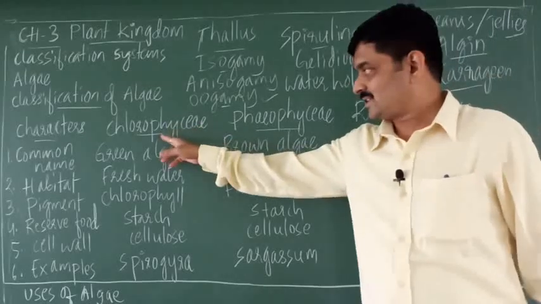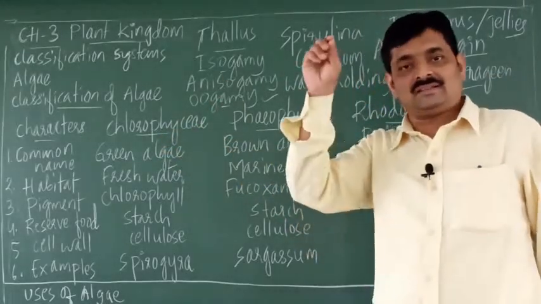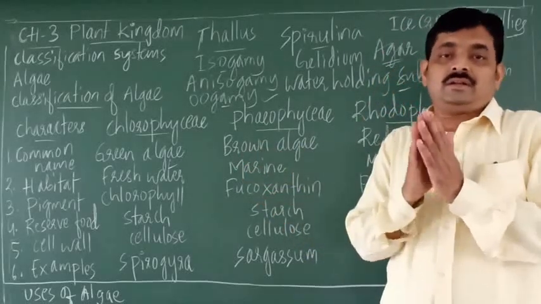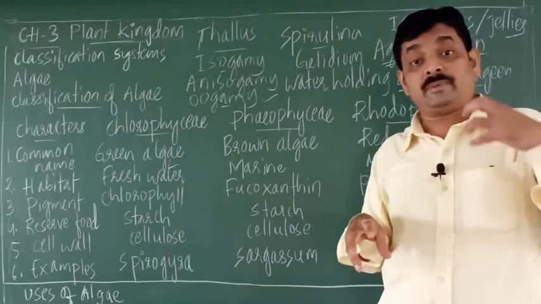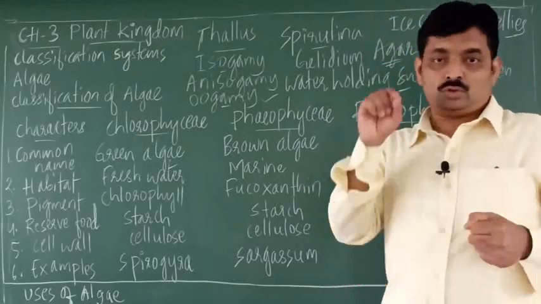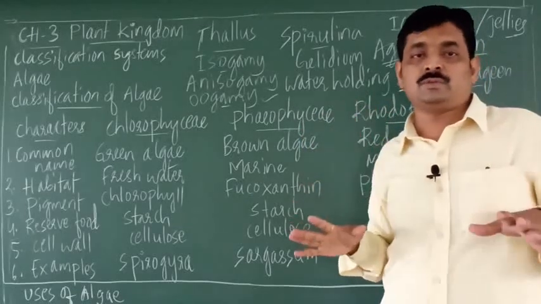You have to practice these terms. Write them and practice many times, because you come across many difficult words or terms in biology. So you have to practice all the words and be familiar with them.